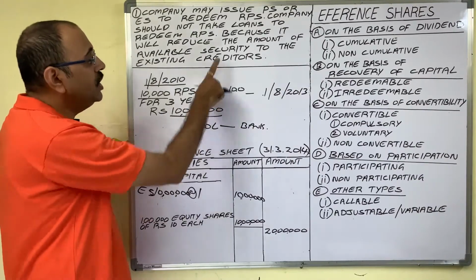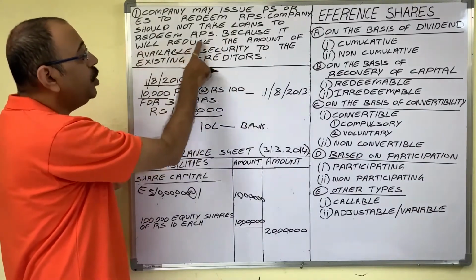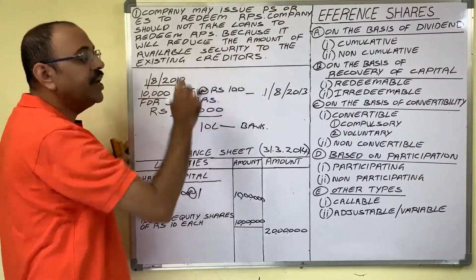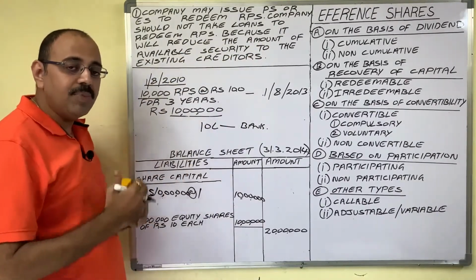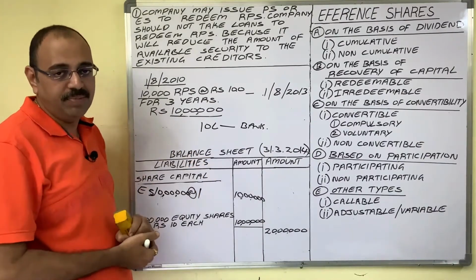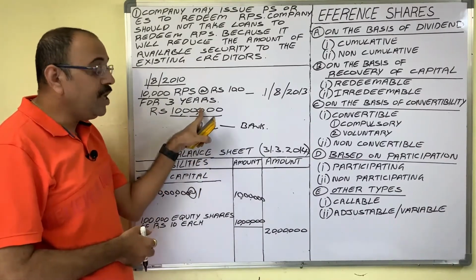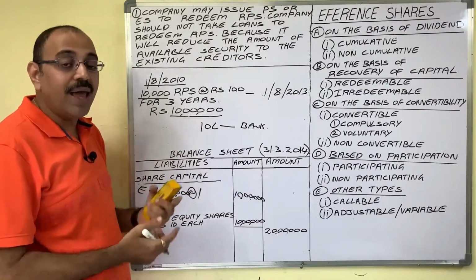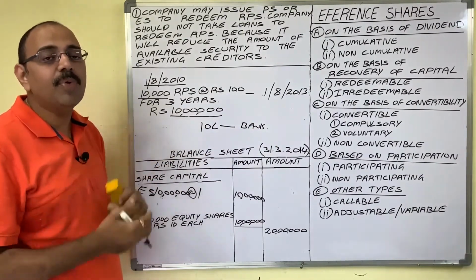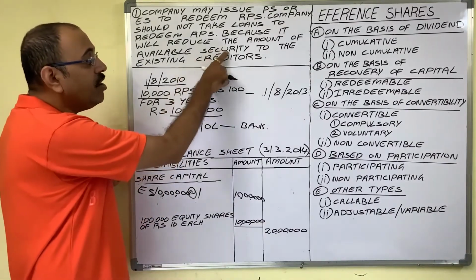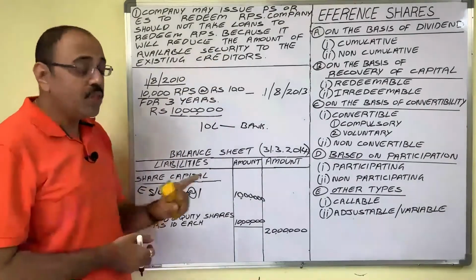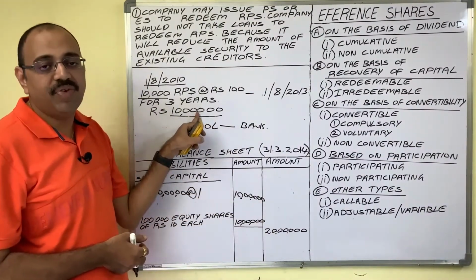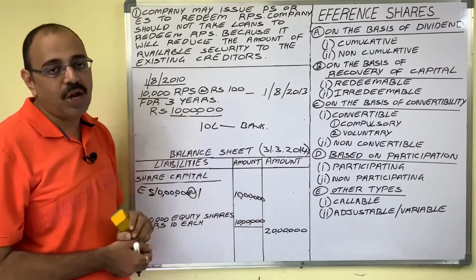The reason is because it will reduce the amount of available security to the existing creditors. Already some creditors have given loan to company. For redeeming preference shares, if company takes extra loan, now for existing creditors it will become a problem. Their amount of security will get reduced. Without changing this capital structure, if company wants to redeem these preference shares, there is another method also.